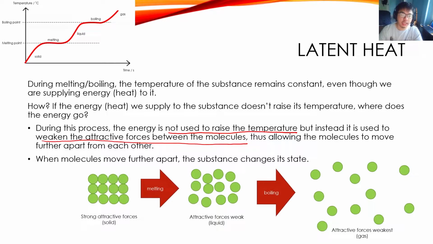So here is a diagram. If they are solid, you can see they are close together. If they want to be liquid, they have to be a bit further apart from each other. And if they want to be gas, then they have to be much further apart than when they are in liquid. So, in order to have this sort of distance between the particles, they need to overcome the intermolecular forces between them. And they need energy to do that. And they get the energy from the heating.